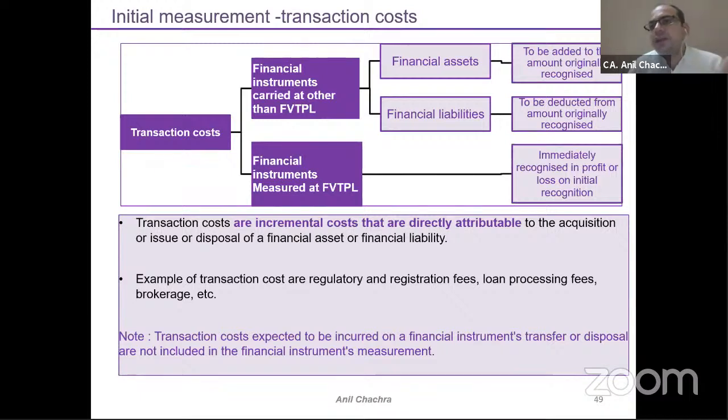So suppose you have taken a 1 lakh loan from the bank, and the bank has taken 1,000 processing fees. This 1,000 will get deducted. We will apply the amortization method while calculating this financial liability fair valuation, right? So under the fair valuation to profit and loss, it will be part of the P&L. But in case of the other two methods, other than fair valuation to profit and loss, in the financial asset it will be added, and in terms of the financial liability it will get deducted.